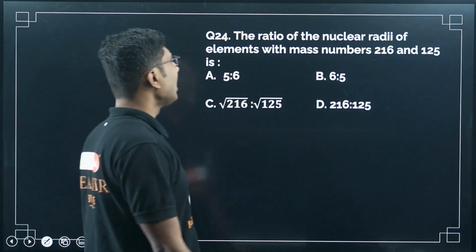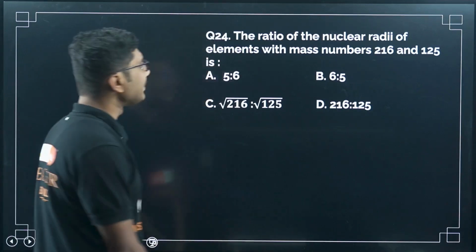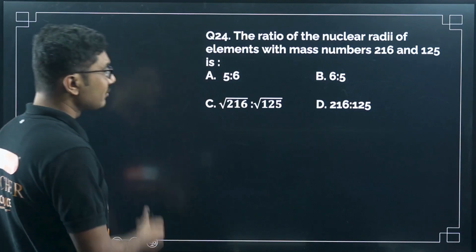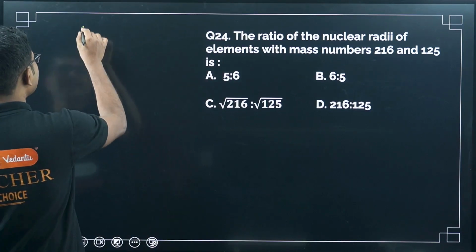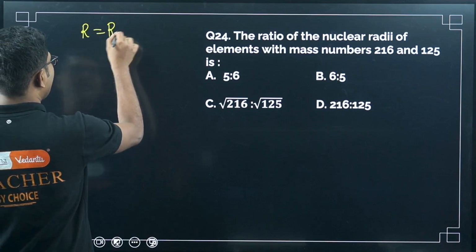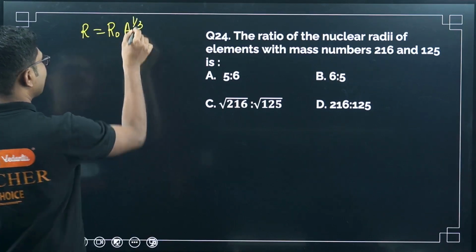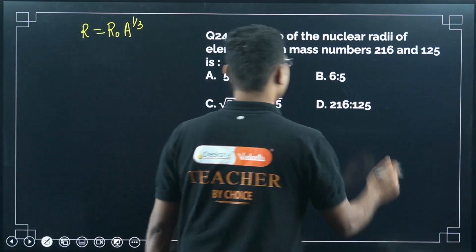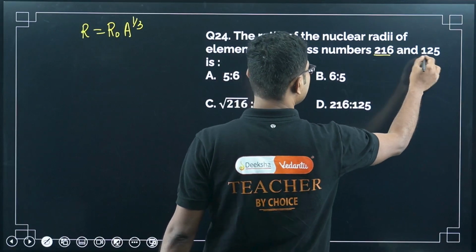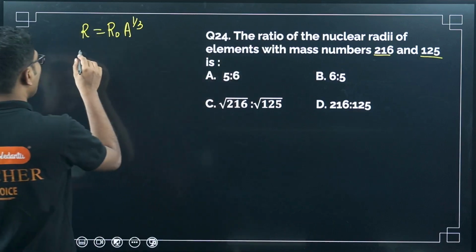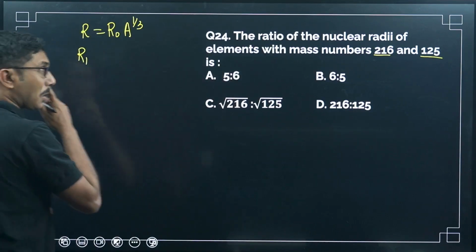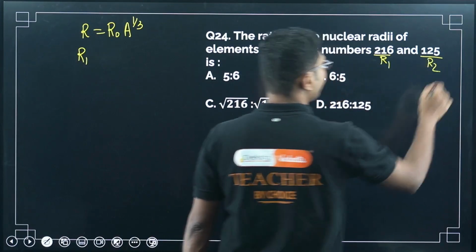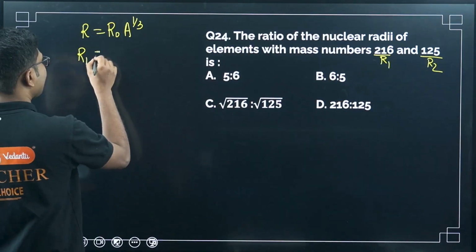The ratio of nuclear radii of elements with mass number 216 and 125 is. So, very interesting question. We know that radius is equal to R naught A to the power 1/3. R naught is a constant, and it is basically the radius for the hydrogen atom, right? So now they have given you A is 216 and 125. So for 216, say this is R1, and this is R2.